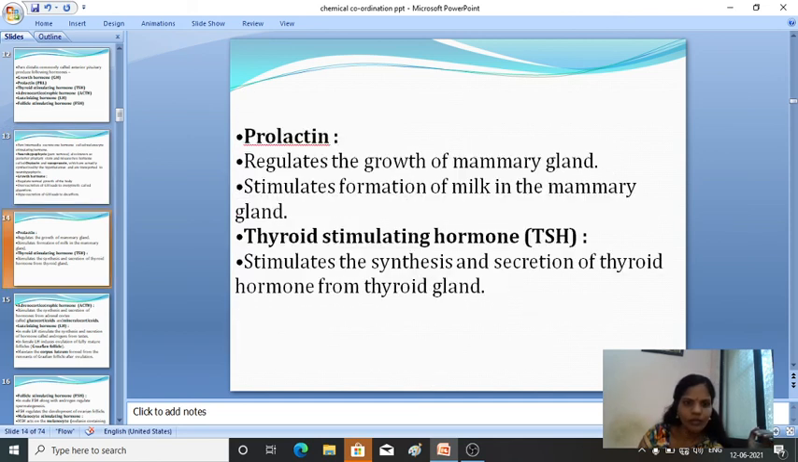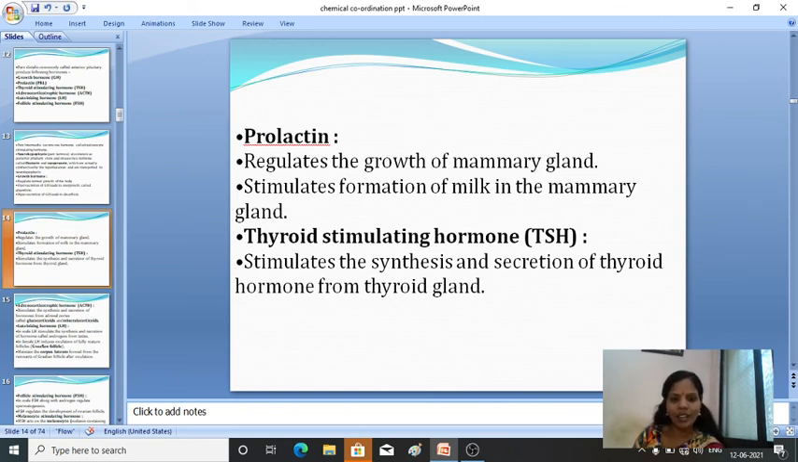Okay. Next is prolactin. This prolactin regulates the growth of the mammary glands, and it stimulates the formation of milk in the mammary glands. That is prolactin. Next, thyroid stimulating hormone, that is TSH.